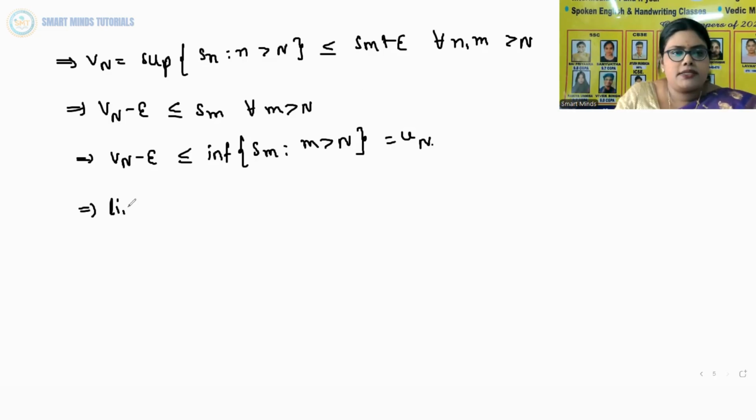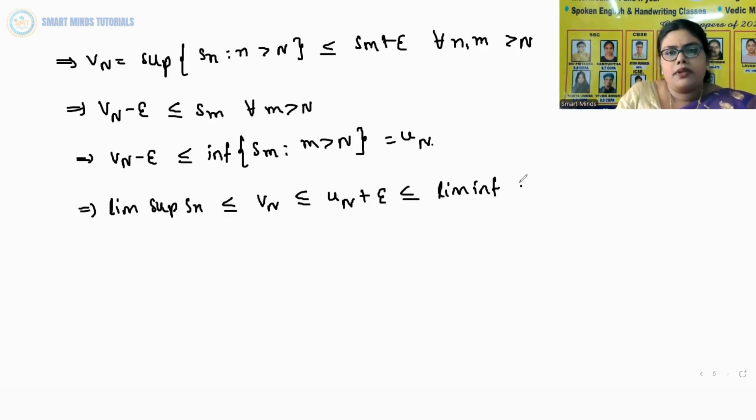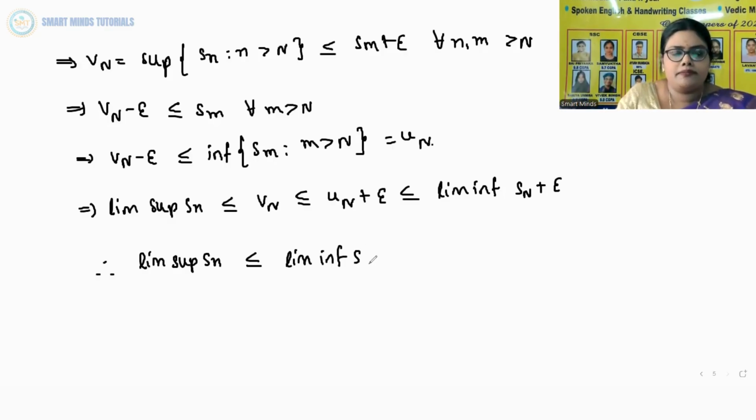So which implies limit supremum Sn is less than or equal to Vn, is less than or equal to Un plus epsilon, less than or equal to limit infimum Sn plus epsilon. So therefore you can say that limit supremum Sn is less than or equal to limit infimum Sn. Hence proved. This is the condition of a convergent sequence.